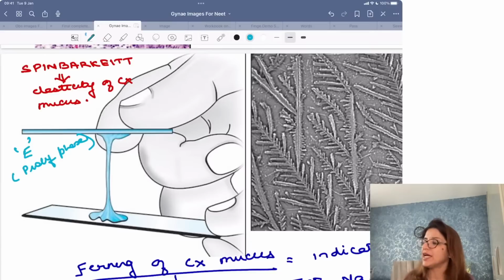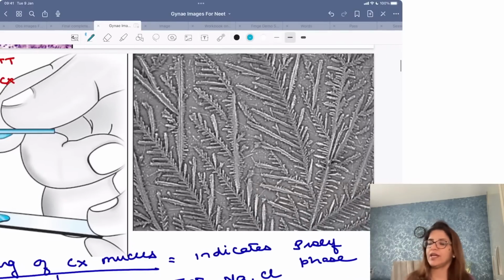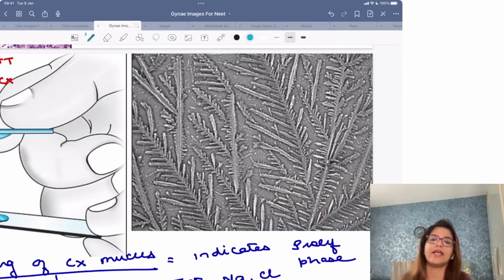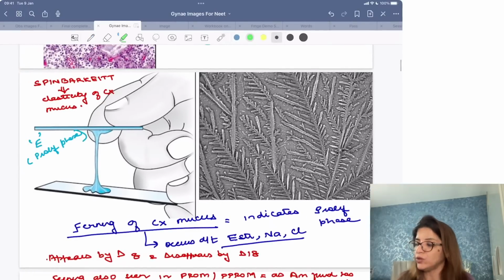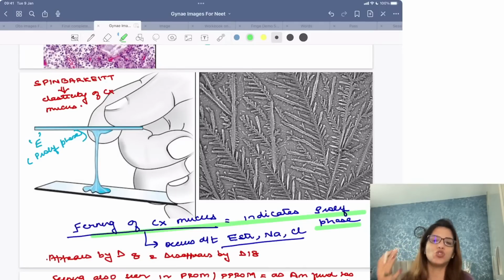phase, right? This over here is the fern-like appearance of cervical mucus, and this is called as ferning. Now, this ferning indicates again proliferative phase. This ferning is not only due to the presence of estrogen, but also because of sodium and chloride.